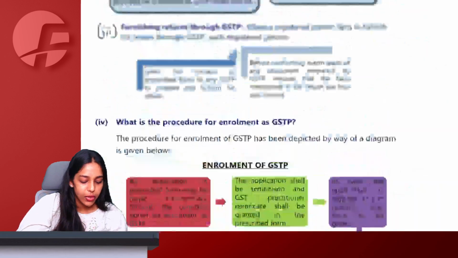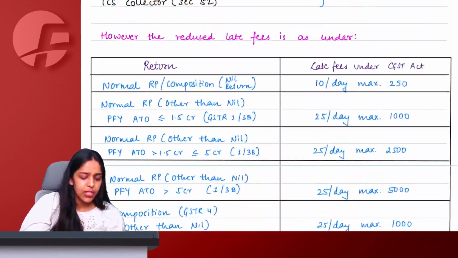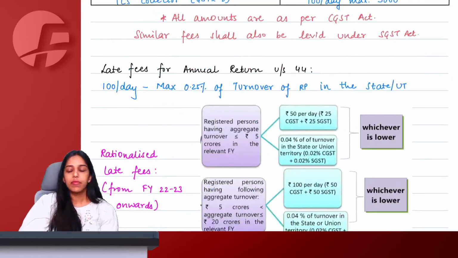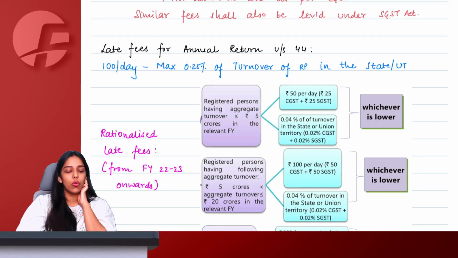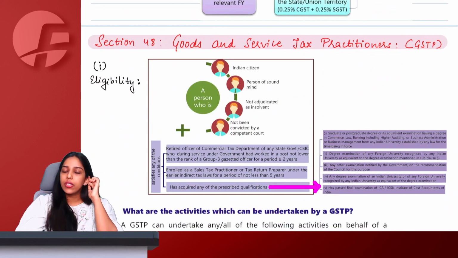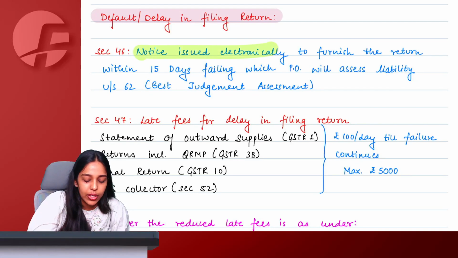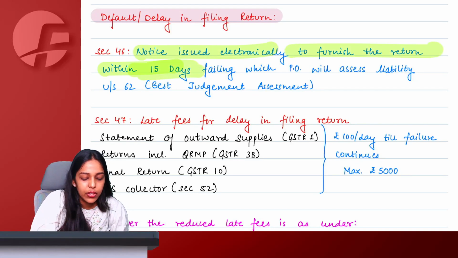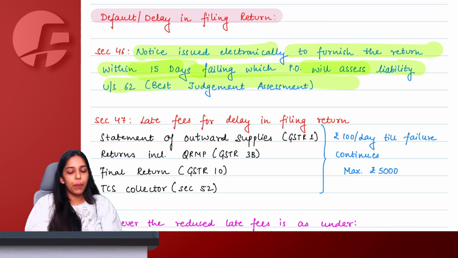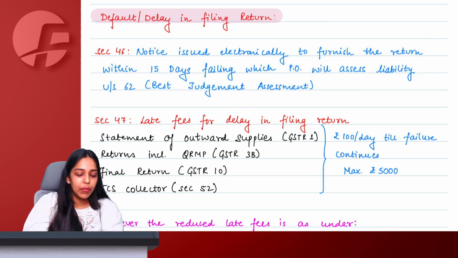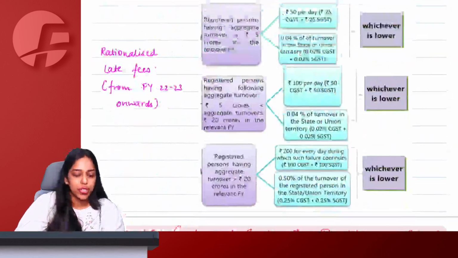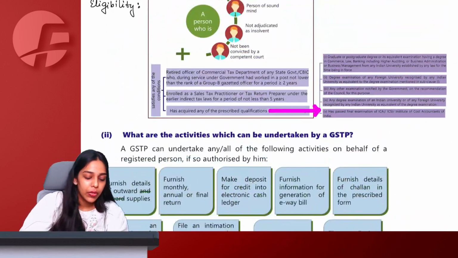Yes, of course. So here we say, this is the table for late fees, which I don't recommend students to learn. If you want, you can definitely go through and learn. Section 46 says that notice is issued electronically to furnish the pending return within 15 days, failing which the proper officer will assess your liability under section 62, which is best judgment assessment.